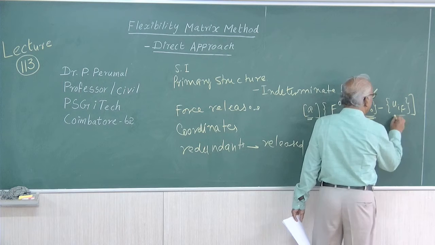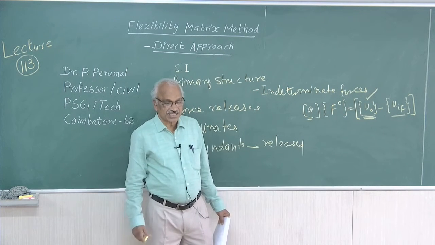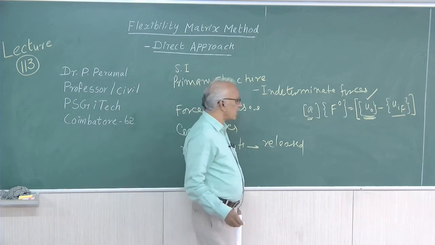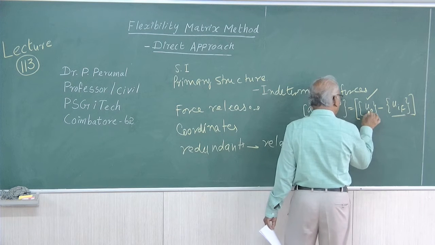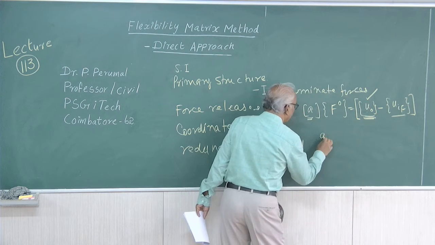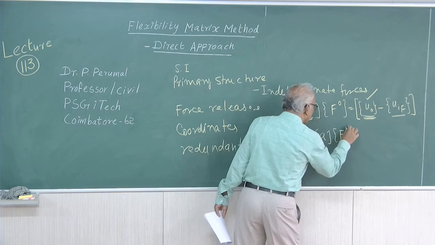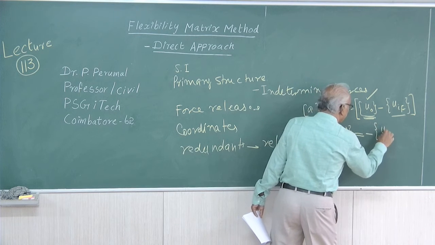And this one, U I F, is the displacement in the structure along the chosen coordinates. Normally this will be 0 or some known value. If it is not given, we will normally forget about it and use only this part of the equation, A into F naught equal to minus U I F.